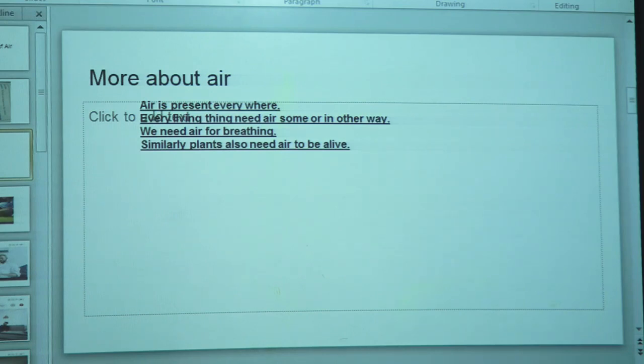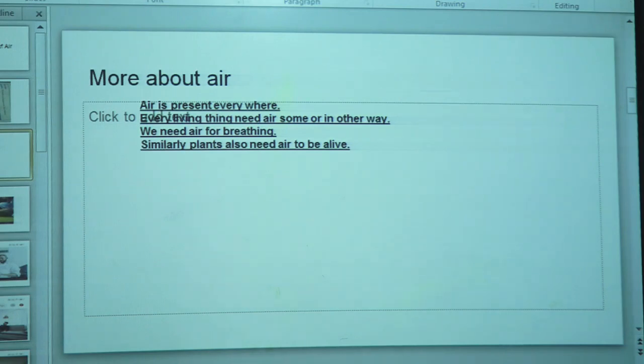The method of respiration in plants is different. The method of using air for breathing in human beings is different, and the method of using air for breathing in animals is different. But the main fact is that all living things need air for breathing.